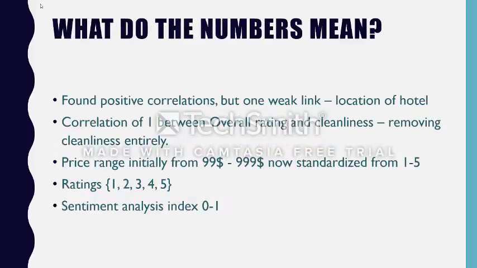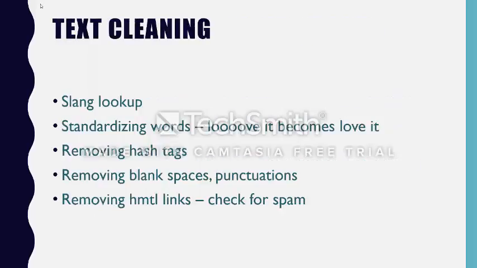What do the numbers mean in our database? We ran correlation tests and we found only one weak link, but otherwise positive correlations between every variable. We had a correlation of 1 between the overall rating and cleanliness, so we had to remove the entire variable because it was affecting our data. Price ranges were originally from $99 to $999, so we standardized it from 1 to 5 to keep it in unison with the rest of the project. All our ratings are 1 through 5, and the sentiment analysis index is from 0 to 1.